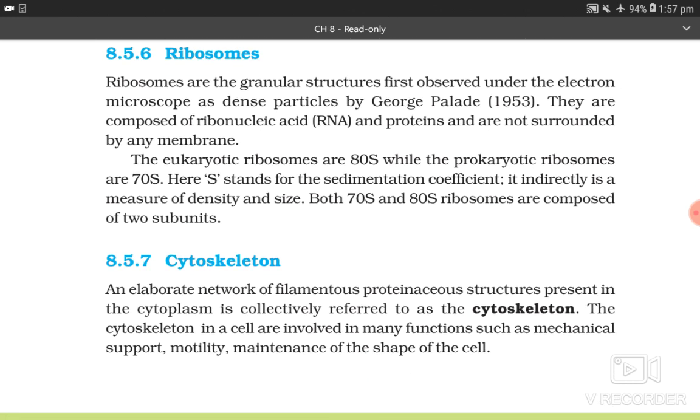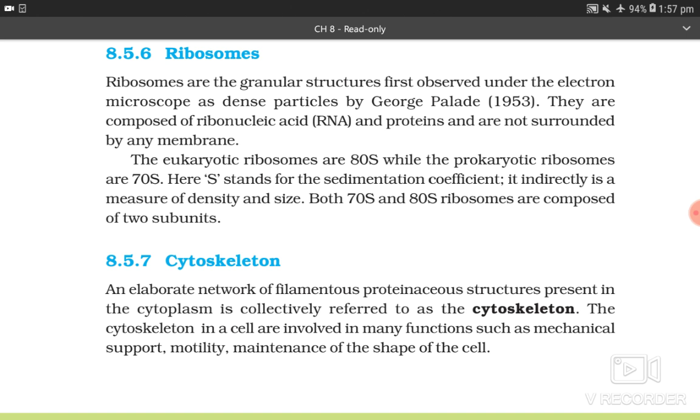8.5.6 Ribosomes. Ribosomes are the granular structures first observed under the electron microscope as dense particles by George Palade in 1953. These are composed of ribonucleic acid, RNA, and proteins and are not surrounded by any membrane. The eukaryotic ribosomes are 80S, whereas the prokaryotic ribosomes are 70S. Here S stands for sedimentation coefficient. It is indirectly a measure of density and size. Both 70S and 80S ribosomes are composed of 2 subunits.